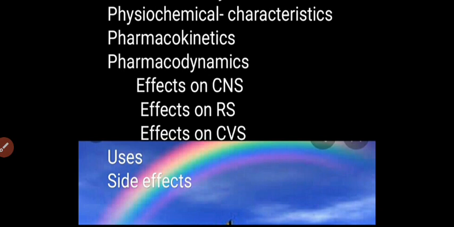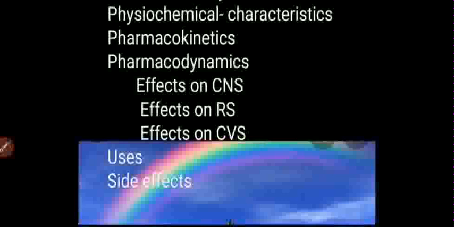Now we will see the uses of the ketamine. It is used for pre-medication. Next, it is used for sedation. It is used for induction and maintenance of general anesthesia. In small doses, ketamine is used for treatment of prevention of opioid tolerance and hyperalgesia. It is also used in treatment of acute and chronic pain.